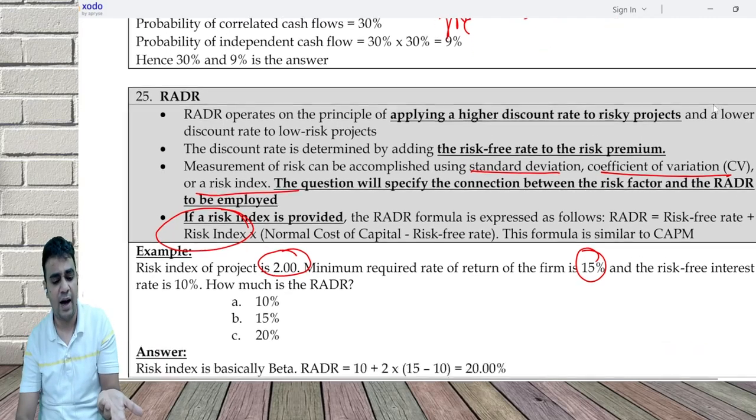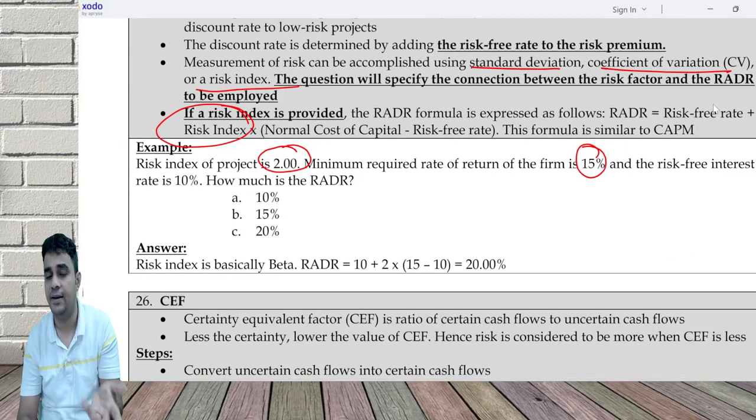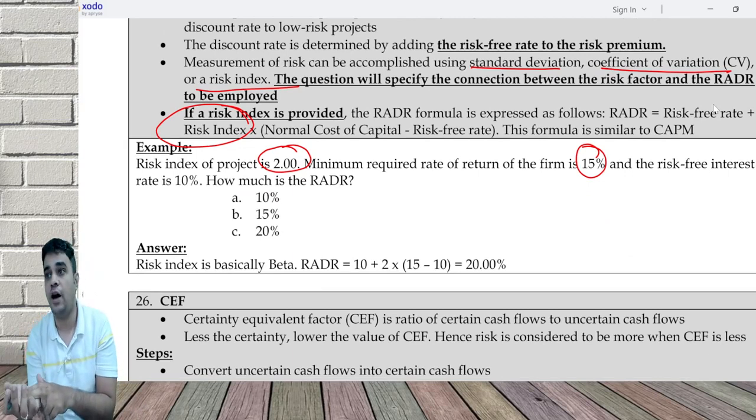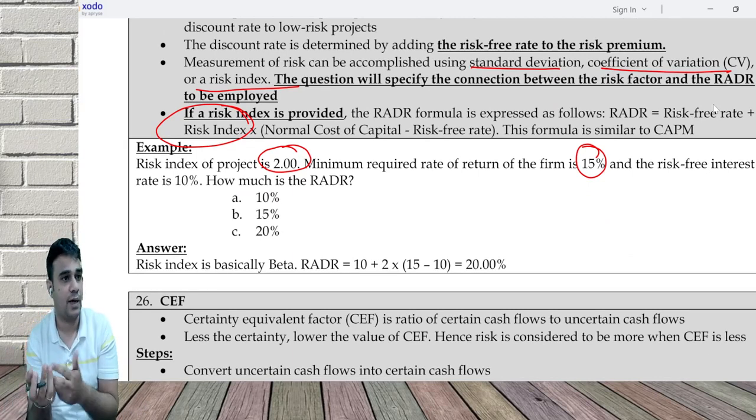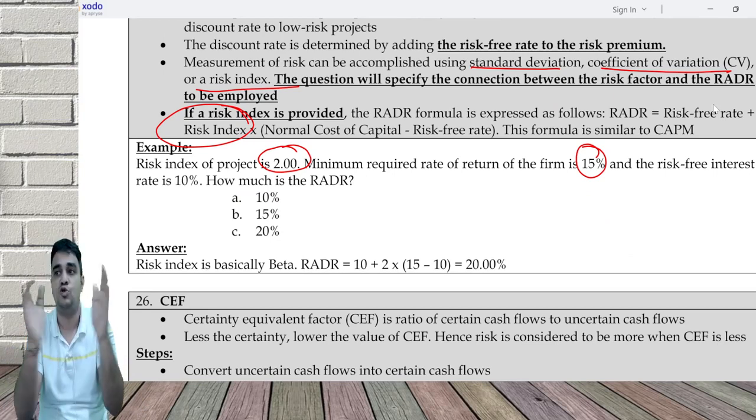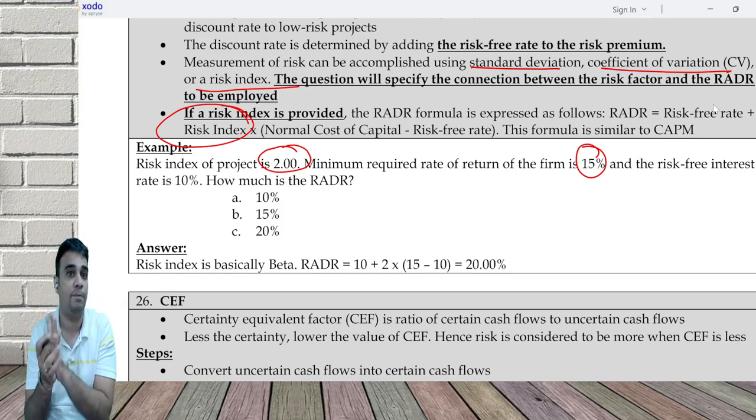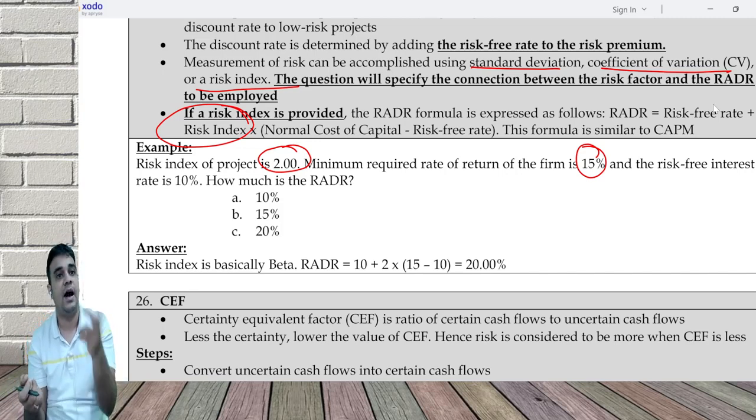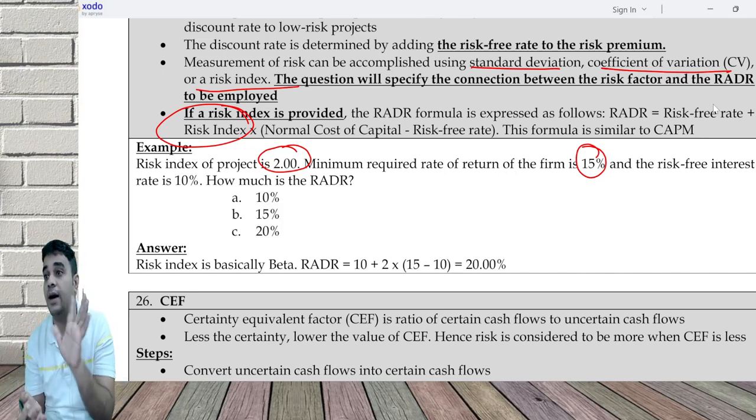Once the RADR is calculated, you have your cash flows either given in the question, and if not given, then you have to follow the basics of capital budgeting, calculate the cash flow, and then do NPV. The only rule is the discount rate cannot be the same. When you analyze two projects, normally you use the same discount rate. Here you cannot: one project at 10%, another at 15, another at 20. That is what RADR says.